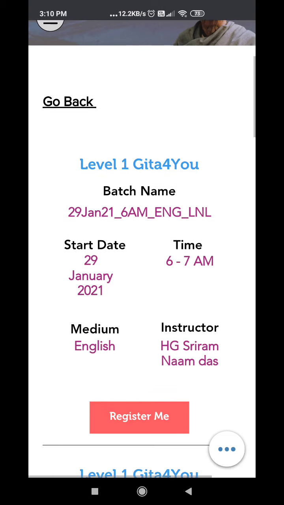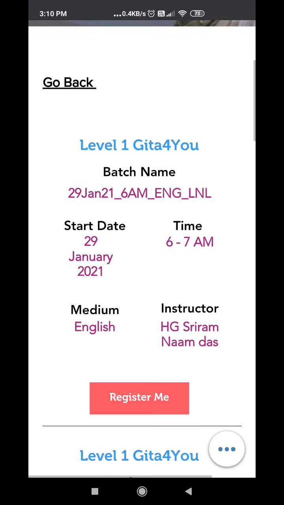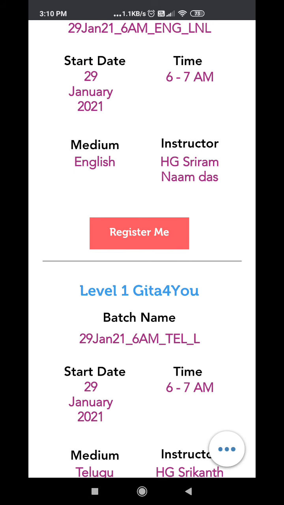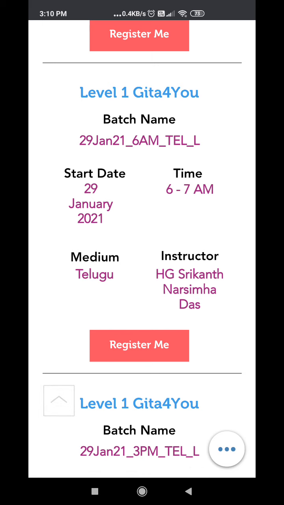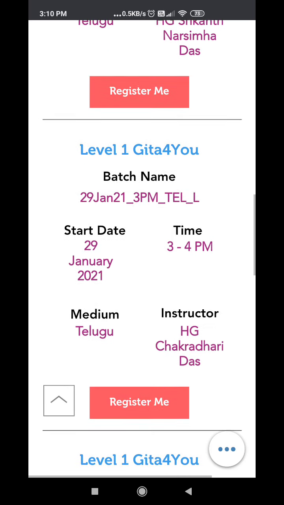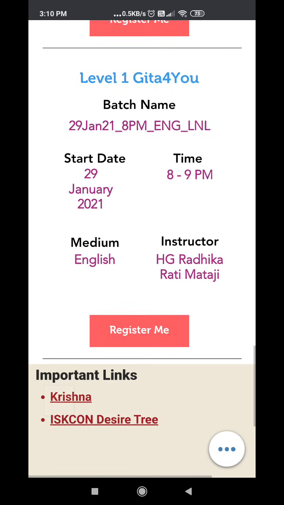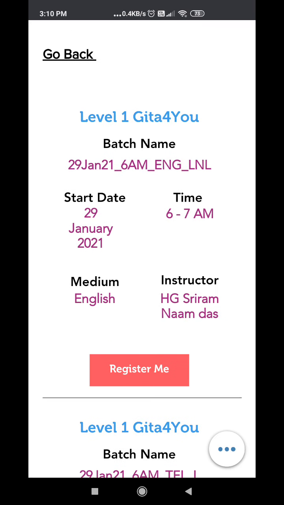You will find different options available as per the timing of batches, medium, and who is the instructor. You can go through it and choose whichever options you are comfortable with as far as timing and medium of language are concerned. So 3 to 4 p.m. Telugu, 8 to 9 p.m. Telugu, 8 to 9 p.m. English, all are there. I'm just randomly selecting the first one. Okay, so click on register me.